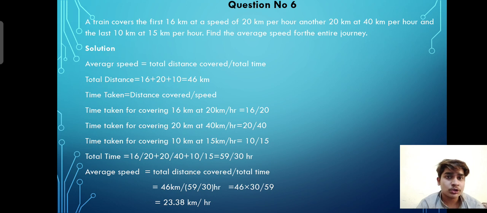We have the total distance, we also have the total time. We just divided these two numbers. 46 kilometers divided by 59 by 30. We multiplied the 30 with the numerator and got the answer 23 by 38 kilometers per hour, which is the average speed for the entire journey.